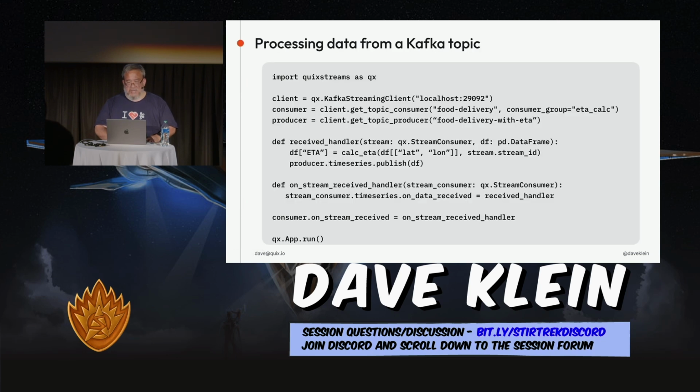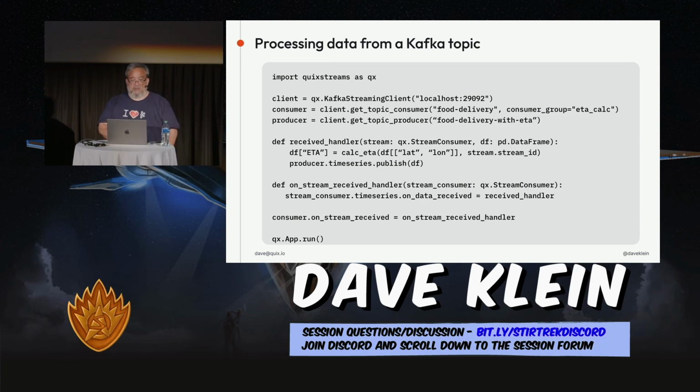So here's on a slide just an example of what Quick Streams looks like. Again, it's just a library that you import into your application. And you import this instead of the producer and consumer, so you don't need those pieces that are encompassing it. And most of the libraries work the same way. Kafka Streams does that as well. When you're using Kafka Streams, you don't need a producer or consumer. It does both. It plays the role of both.